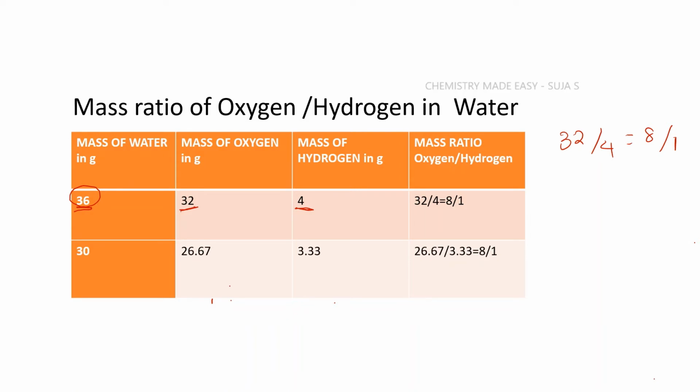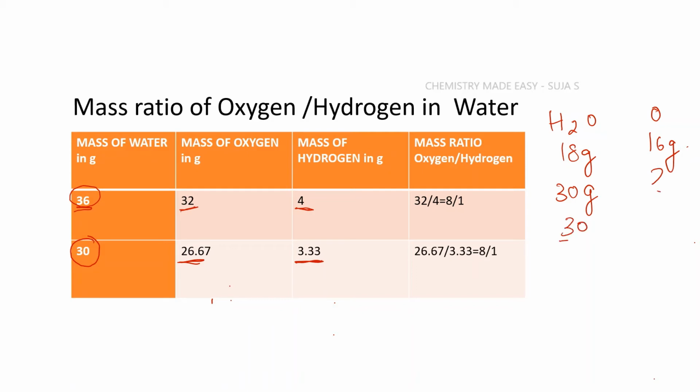Now what if I take 30 grams of water? Then what will the mass ratio be? Again, we have to calculate the mass of oxygen and hydrogen that is present in 30 grams of water. So if I take water 18 grams, that is the molar mass, what is the mass of oxygen? I have 16 grams. So if I take 30 grams of water, what is the mass of oxygen?